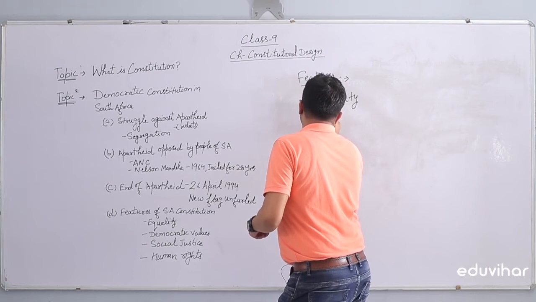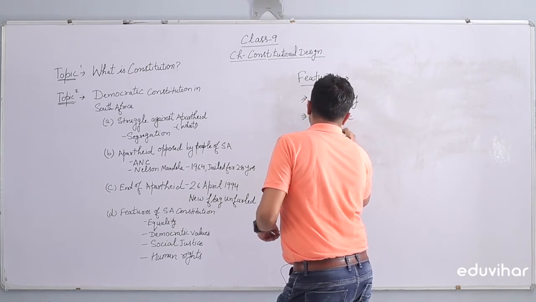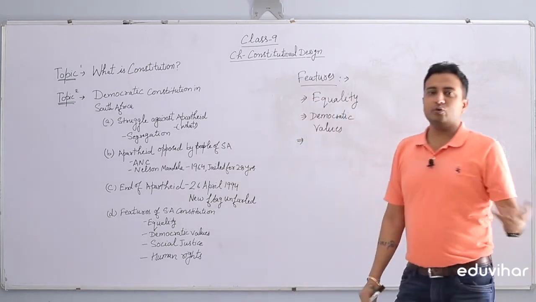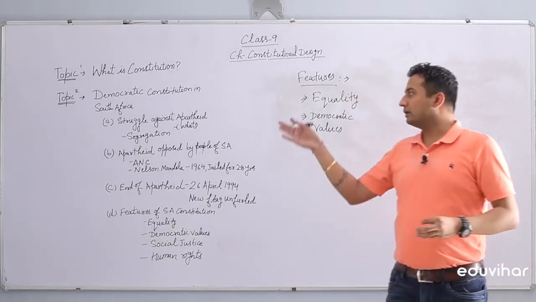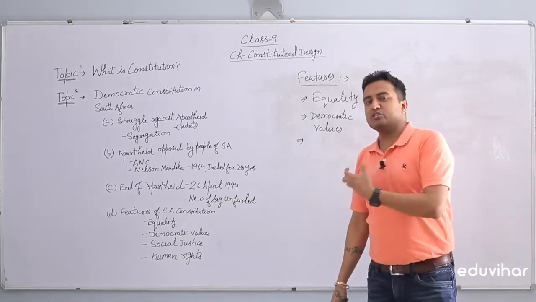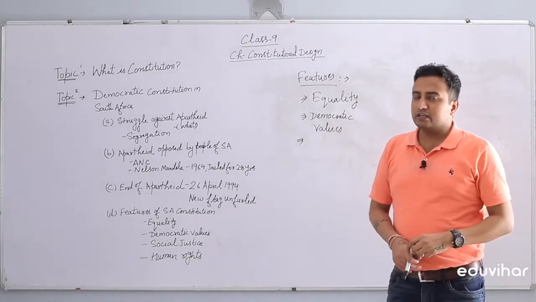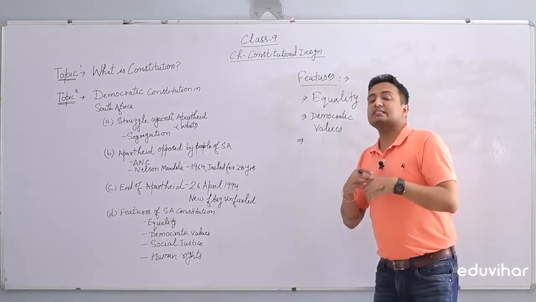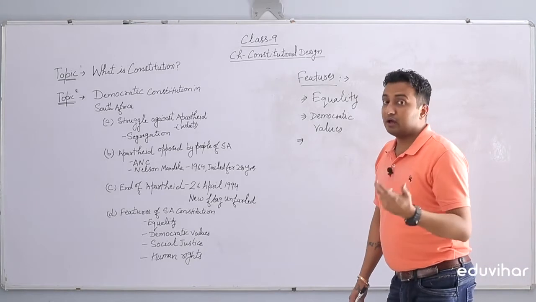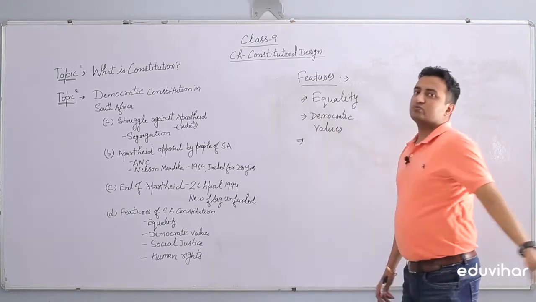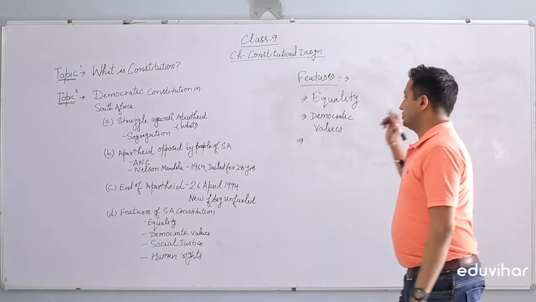Next we have democratic values. Democratic values, like there will be elections, people will have a right to vote, because at the time of that apartheid discrimination, black majority people did not have the right to vote. Now democratic values were inculcated into the constitution, and everyone has a right to vote, so that they can choose their representatives, choose their leaders. So democratic values were also taken into consideration while making the South African constitution.